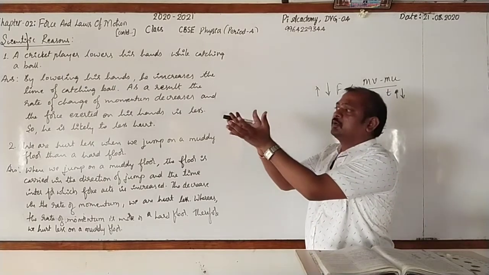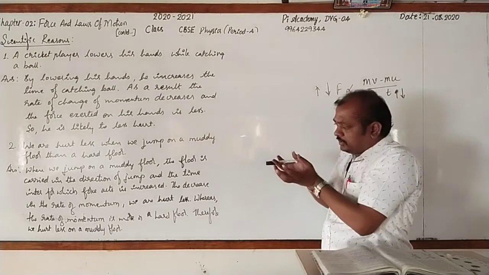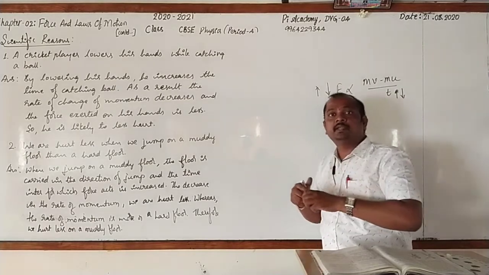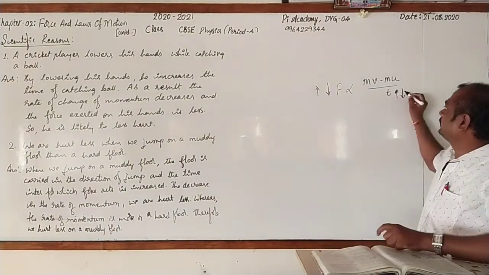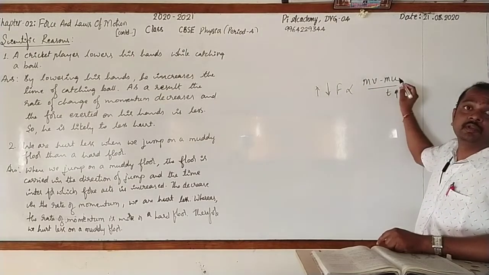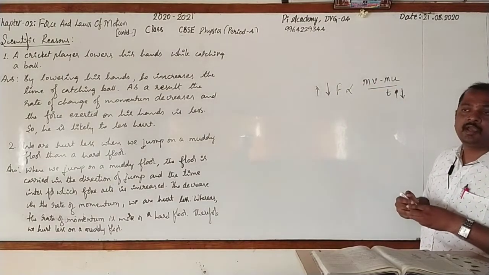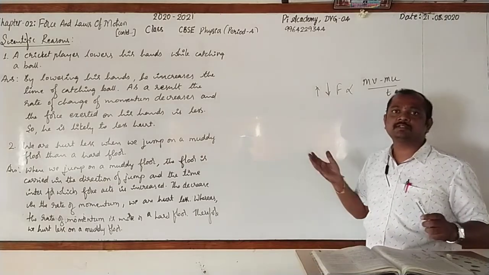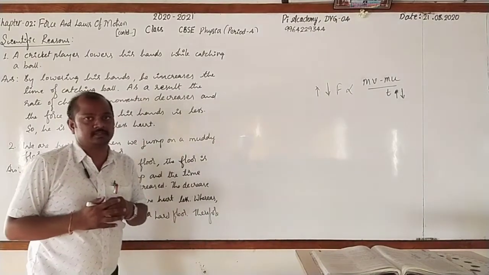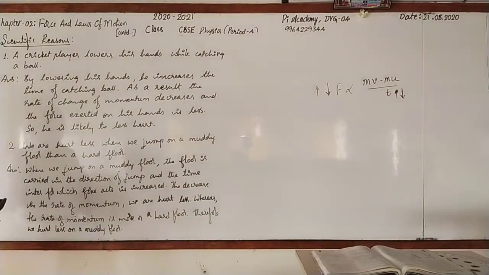By increasing the time, the rate of change of momentum decreases. As the rate of change of momentum decreases, there will be less force exerted on us. Hence we get very less hurt.